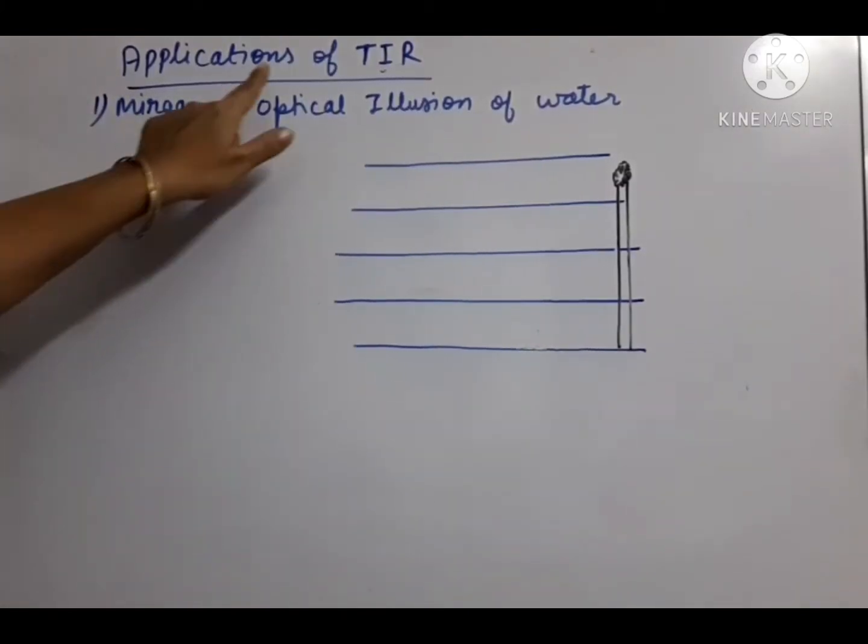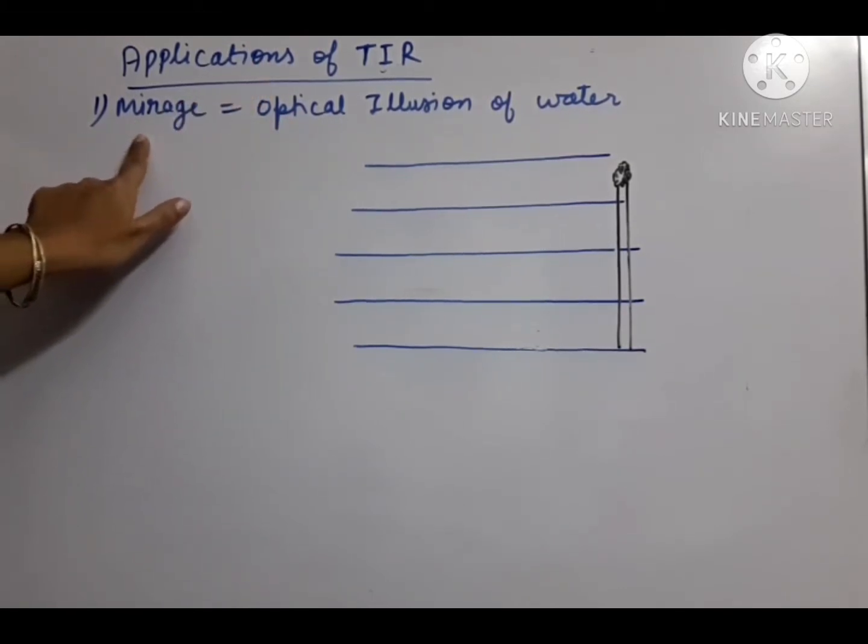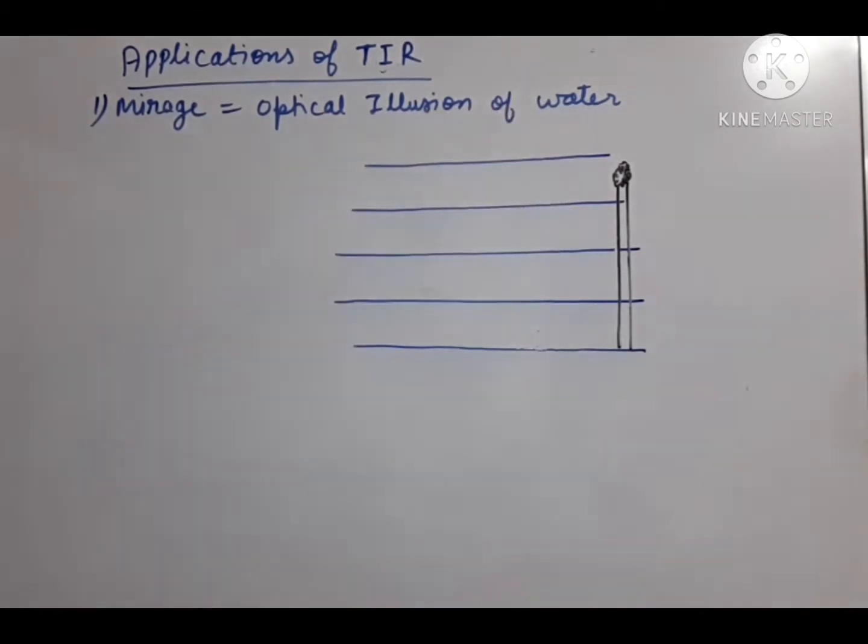Now there are some applications of TIR. Let us start. The first one is mirage. Mirage means an optical illusion of water. It is like this: suppose a person is searching for water in the desert area, where the temperature is very high. He is searching for water and he gets the illusion of water somewhere. How? Because he might have seen some inverted images. So he got the illusion that water is present, but actually the water is not present. This type of optical illusion is called the mirage.